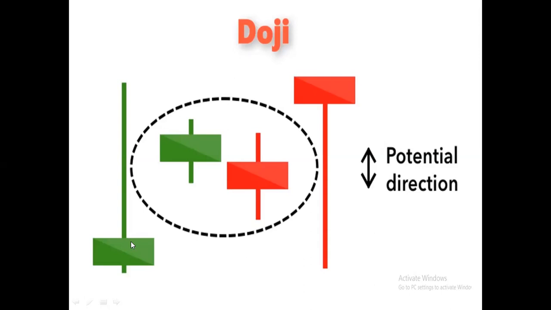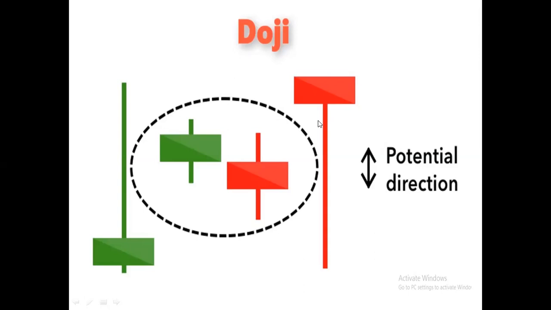If a doji comes with a very long tail on the upper side, that indicates the bulls are already exhausted and the price can't sustain at the higher side. At the end of the day, the uptrend is exhausted. This type of doji with a long tail at the upside is called the gravestone doji. Similarly, if a long-tailed doji comes after a downtrend, it is called a dragonfly doji.